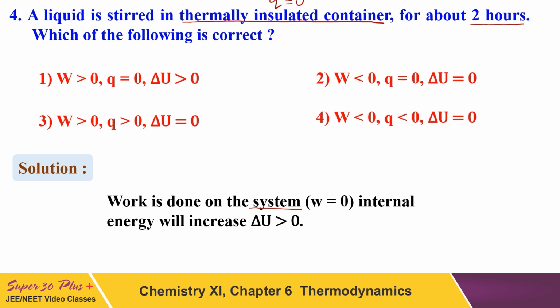So here in this case, work is done on the system, W, and internal energy will increase. So the right answer of this question will be option number 1, where work done is positive and internal energy change is also positive, but heat is 0. Right answer of this question will be option number 1.